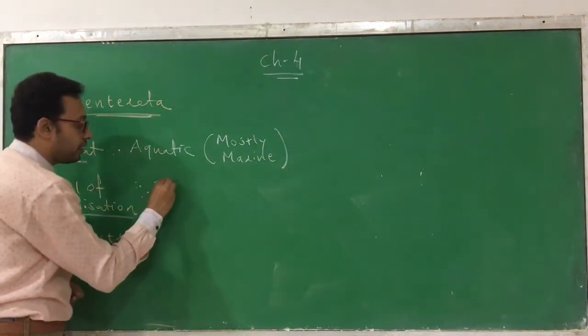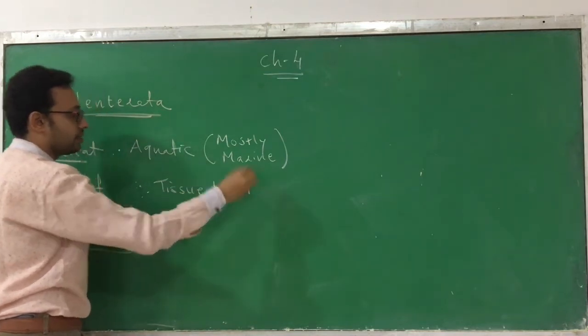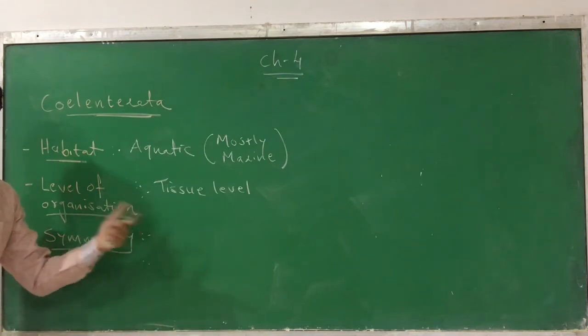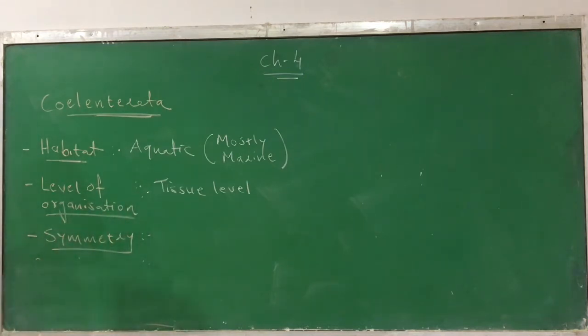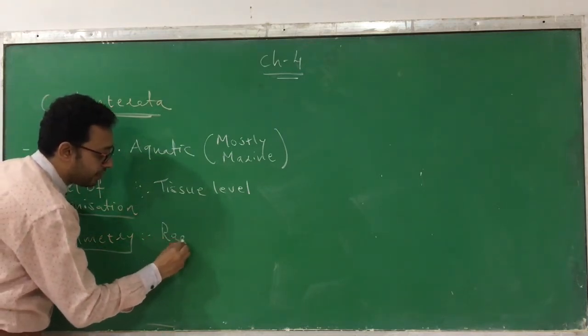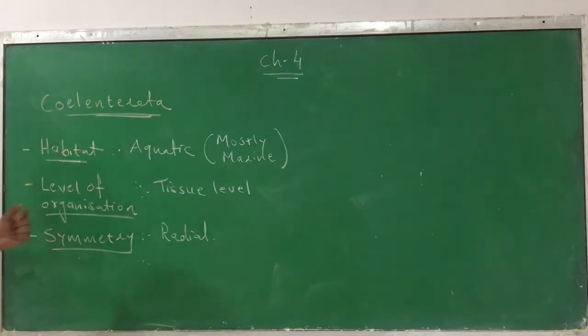Coelenterata has a tissue level of organization. Which level? Tissue. Meaning they have tissues in them. Now when we talk about symmetry, which kind of symmetry do they have? They have radial symmetry. Which symmetry? Radial symmetry. So radial symmetry is present in the phylum Coelenterata.